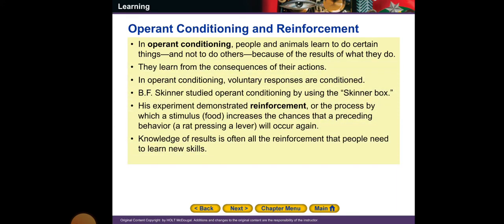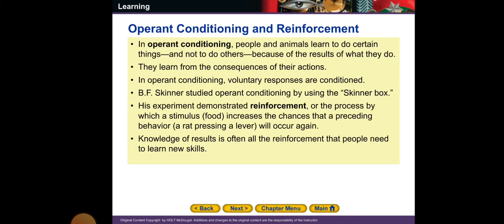In operant conditioning and reinforcement, people and animals, as we said, learn to do certain things and not to do others because of the results. The important word here is results. Operant conditioning depends on the results, so they learn from the consequences of their actions. If I'm doing something correct, the results will be pleasant, so I'm going to do this again and again, and vice versa. In operant conditioning, voluntary responses are conditioned. So here the actions are voluntary.